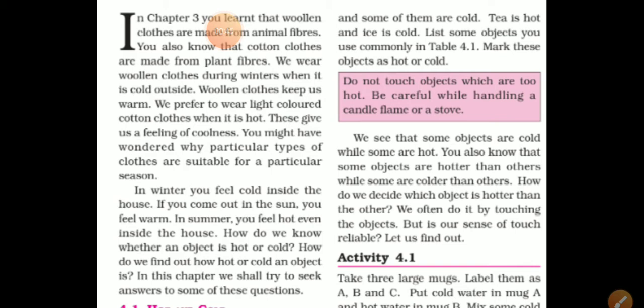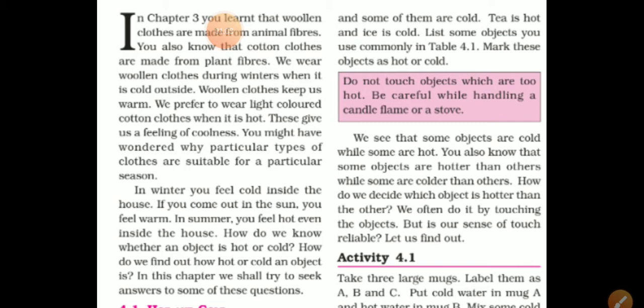But how do we find out how hot or cold a body is? We normally use the sense of touch, right? We touch the object and realize that it is a hot or cold object. However, this is not a very reliable method of measuring the extent of hotness and coldness of a body.